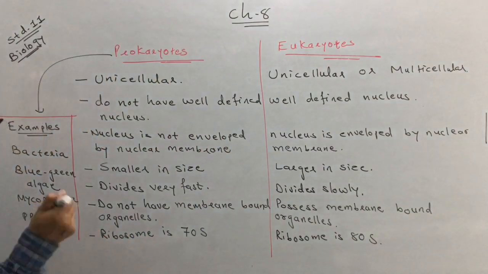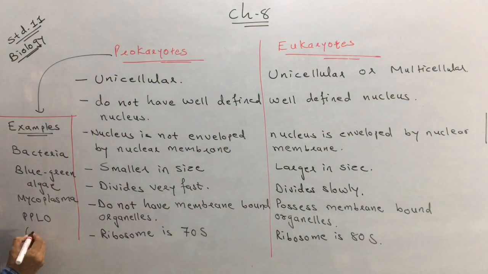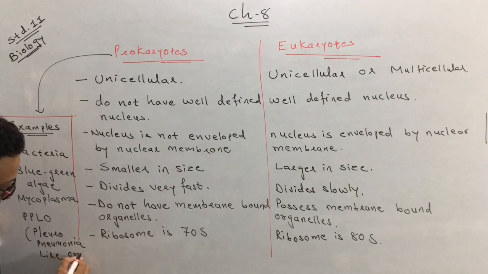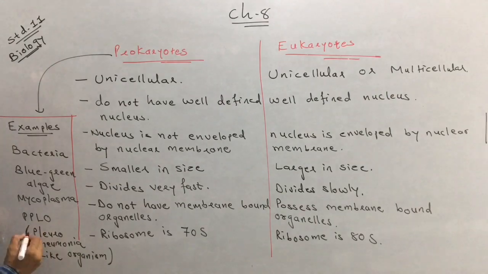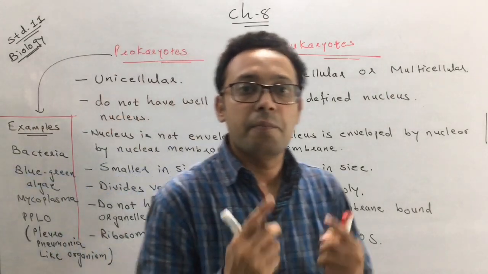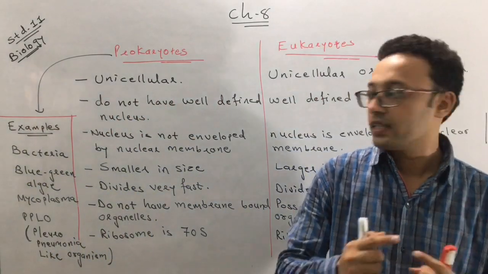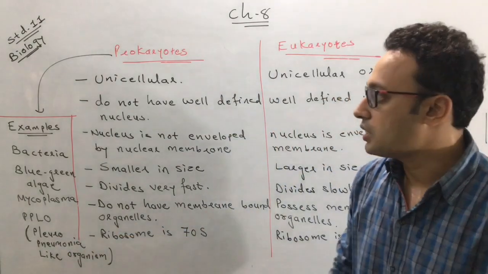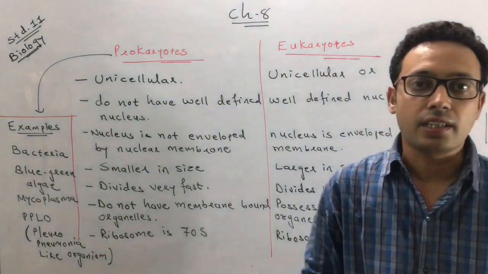I will write down the full form of PPLO. The first P means pleuro, another P means pneumonia, L means like and O means organisms. PPLO means pleuro pneumonia like organism. So these are the examples of prokaryotic cells.